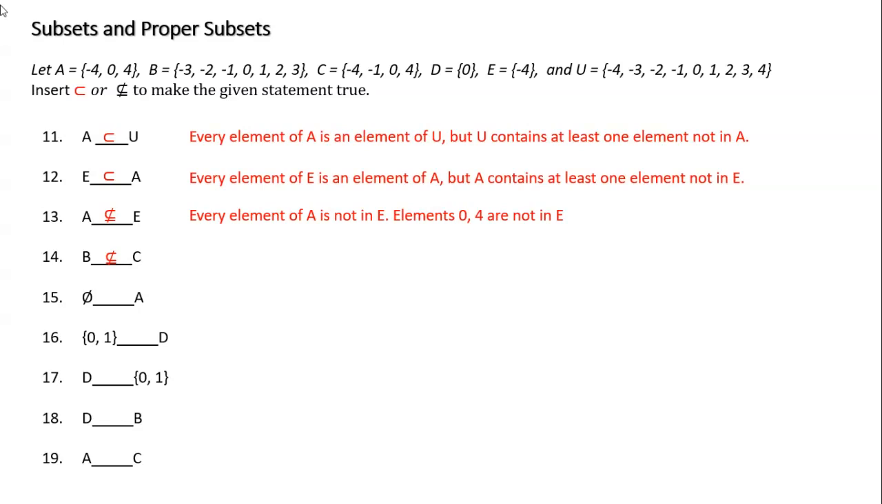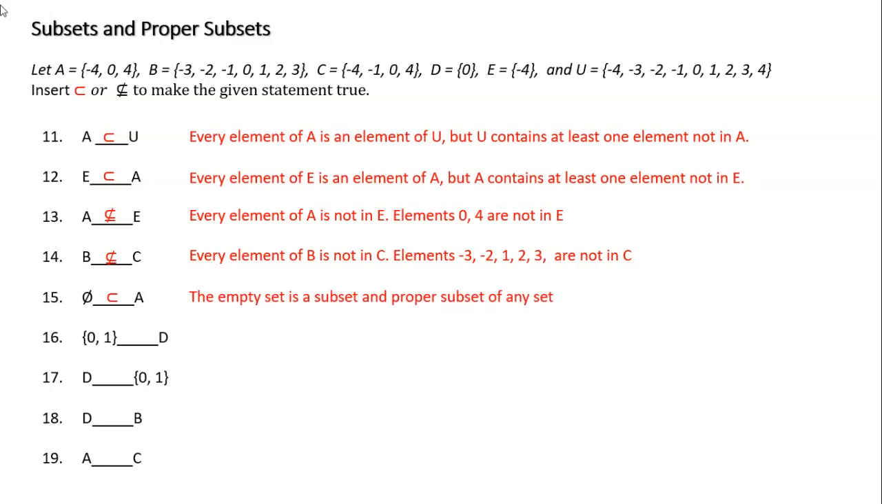Okay. This one should be easy. The empty set with A. Okay. So the empty set with A, we know that this is a proper subset. The empty set is a proper subset and a subset for all sets. Okay. This is a freebie. Okay. I hope. How about this one? The set 0, 1 with D. So D has 0. So this one is neither, right? Because the first set has one more than D. D has only one element, and I'm comparing it with something that has two, so it's not a subset.